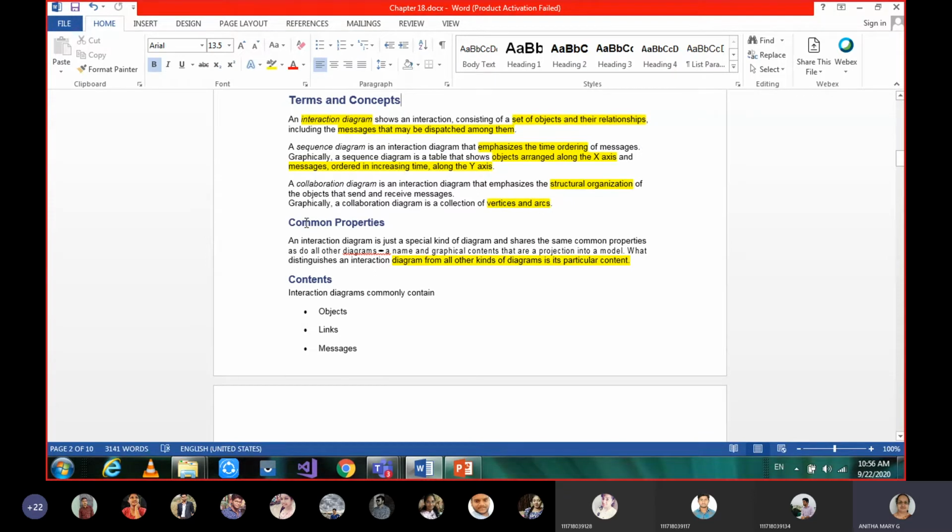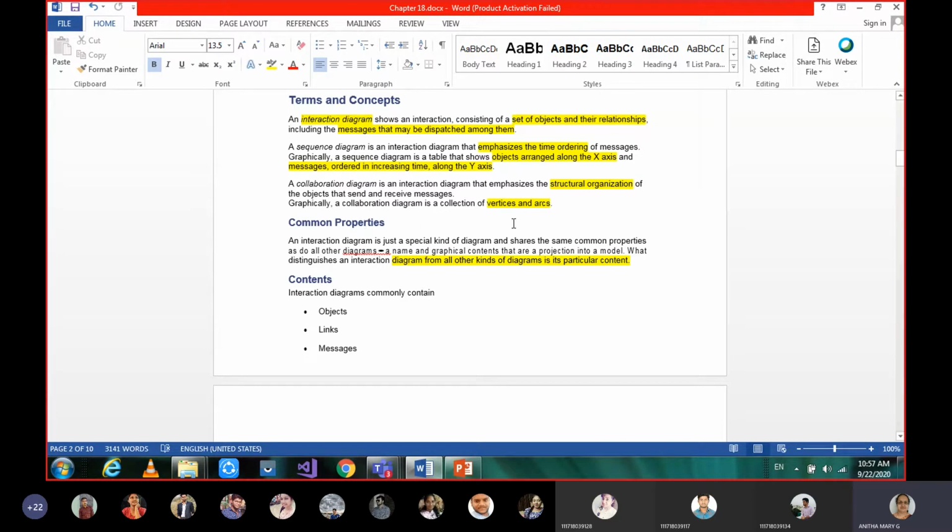Okay, so under the first part, terminology, again we have three subheadings. For every diagram, in the first part, only these three subheadings will be there. First one, common properties, then contents, and then common uses. So moving on to common properties, the general common properties of this interaction diagram. It is one of the 9 diagrams and it comes under behavioral or dynamic diagrams. And how is it different from other diagrams?